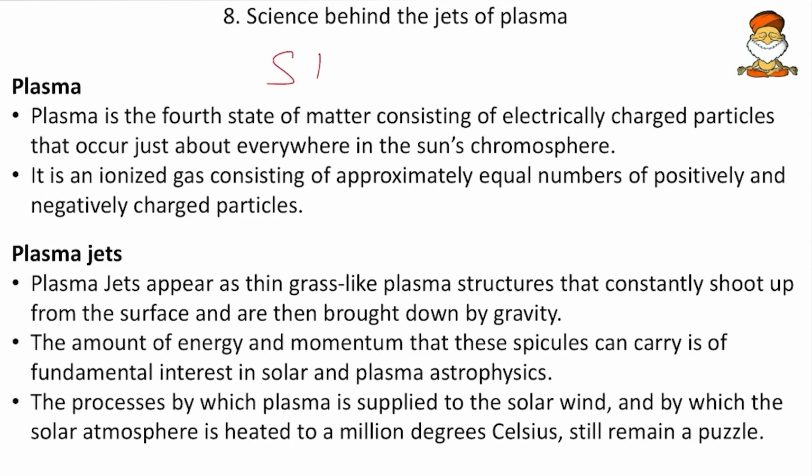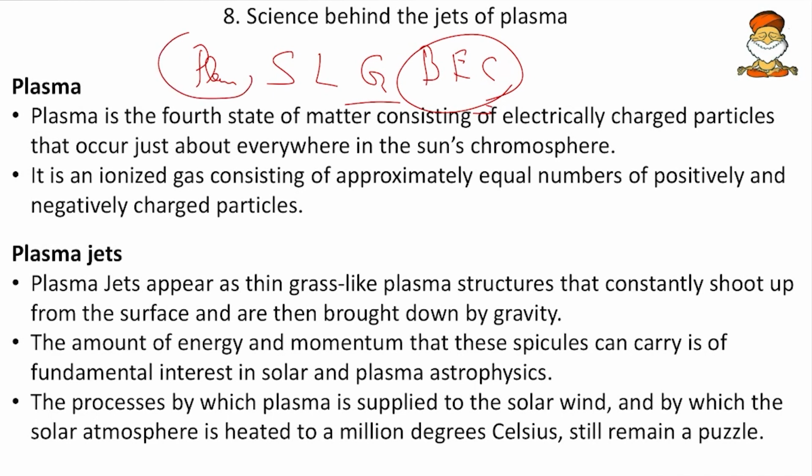So that is solid, liquid, gas, and also plasma state and the Bose-Einstein condensate state. This Bose-Einstein condensate state was asked by UPSC mains, so that is why we remember these. Now coming to plasma, what is this plasma state? This is the state of matter when a body is heated to an extremely high temperature. And the Bose-Einstein condensate state is a state of matter when a body is cooled to the very lowest temperature.